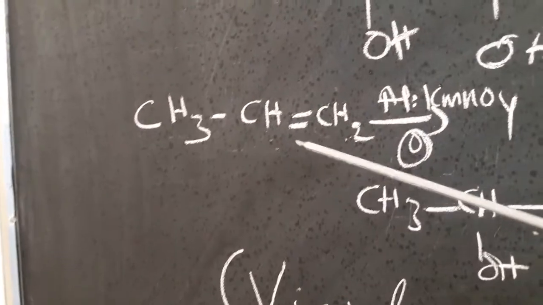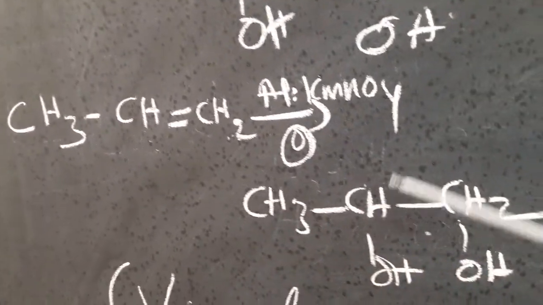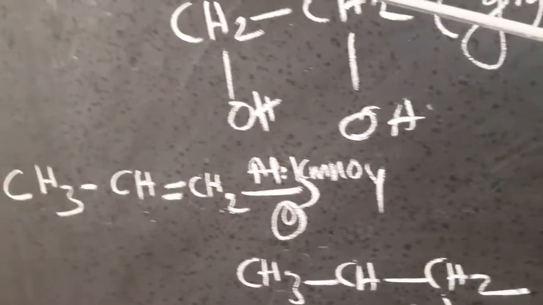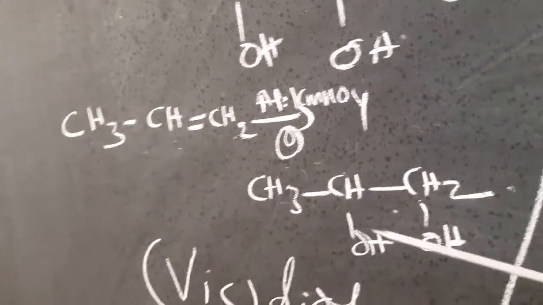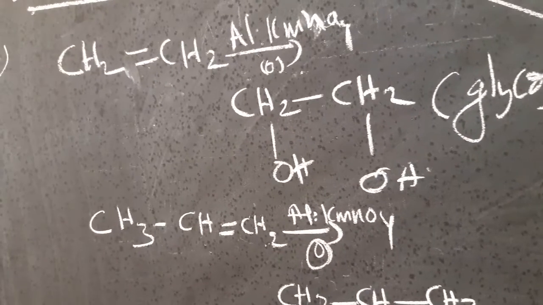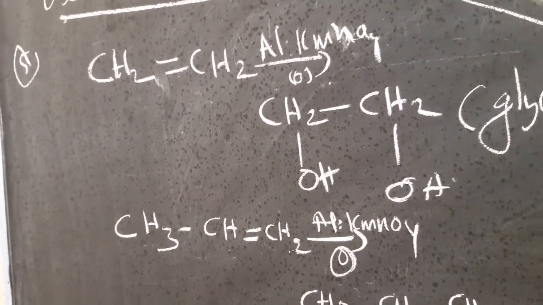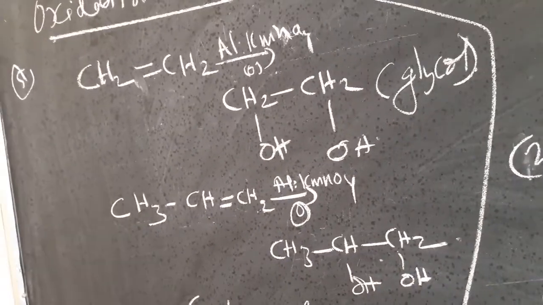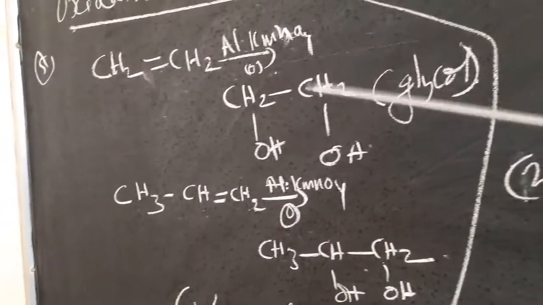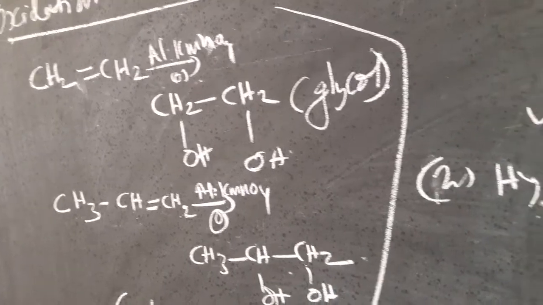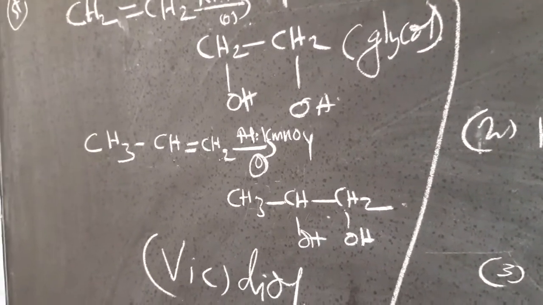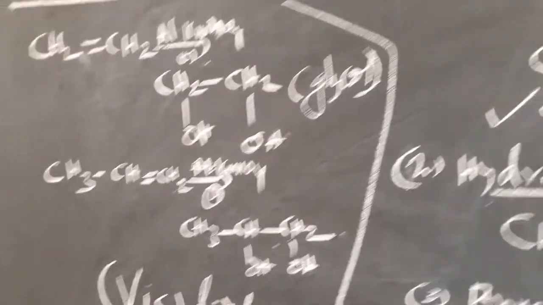But here also, in the case of unsymmetric alkene, you will just see OH groups are added to the double bond. So OH groups can be added to the double bond in two cases. One is oxidation. This reaction is not only oxidation, I told you, oxidation and hydrolysis, you are getting this compound. In the first step, you are getting an epoxide, ethylene oxide, and then that will be converted into the vicinal diols, dialcohols.